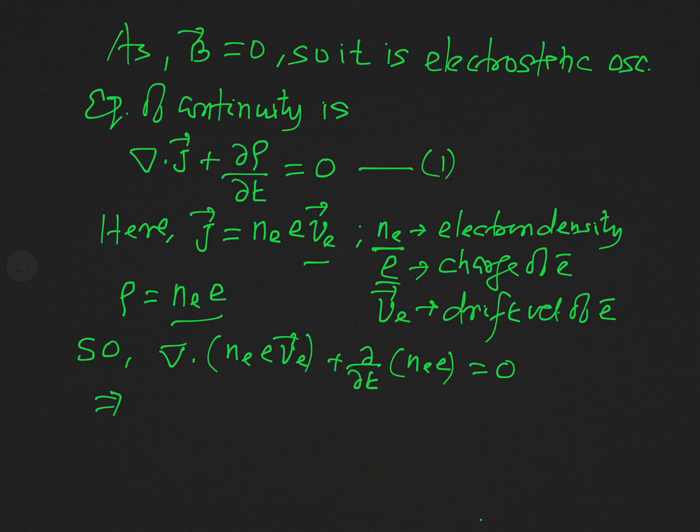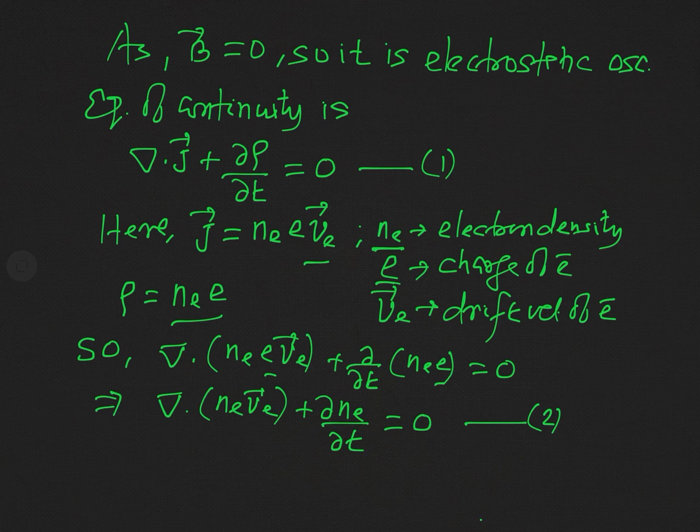As the electronic charge e is constant, we may take it out from the operators del and del by del t and equate to 0. So our result is divergence of Ne Ve plus del Ne by del t, and this is equal to 0. Let us say this is equation 2.